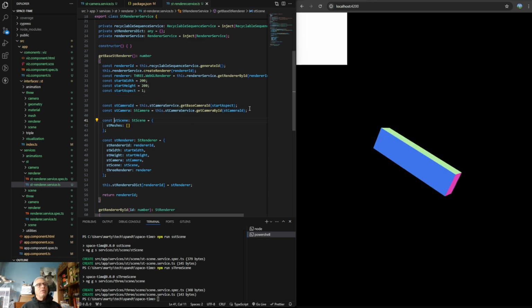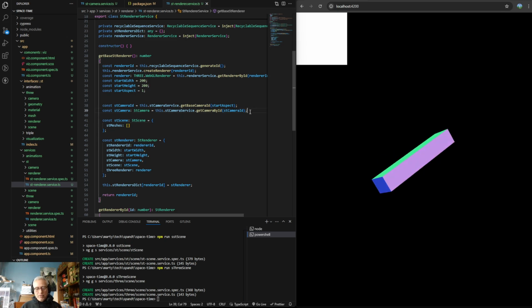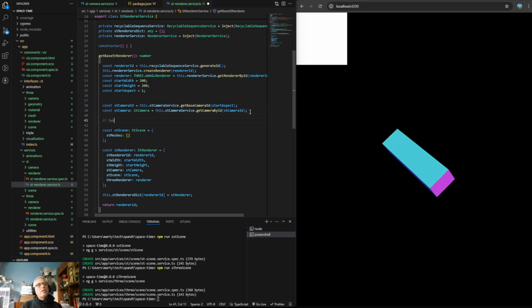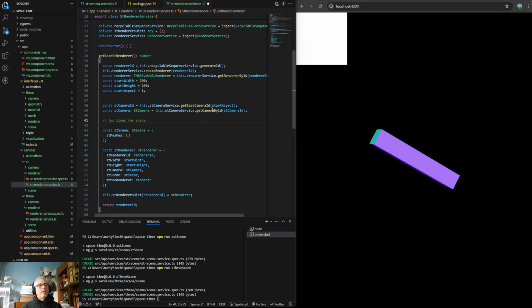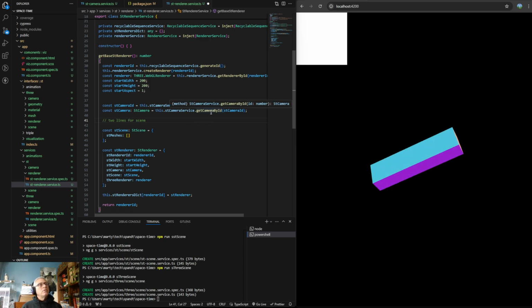So I want to have like 2 lines like that, but for scene. Instead of creating a scene like this, I want to get my scene from this ST camera, and then I want to get my actual scene from this one by ID.